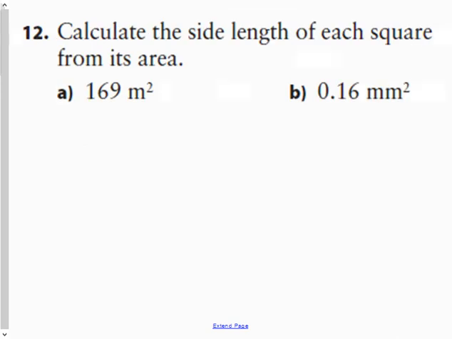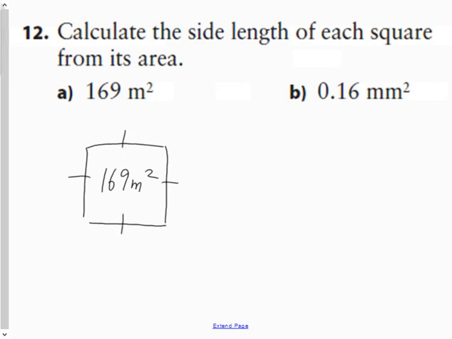Question 12, it says calculate the side length of each square from its area. So if you're given this, first thing you should probably do is draw, oh, that's not 8, it's a 9. 169 meters squared. And in order to get the side length, this is a Pythagoras question.